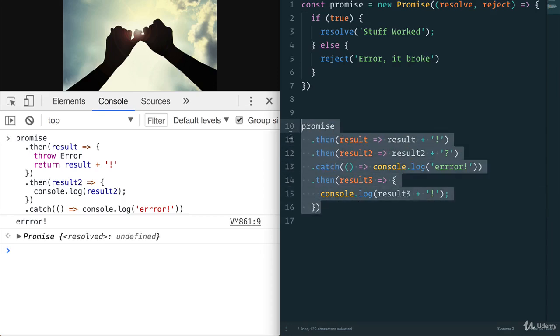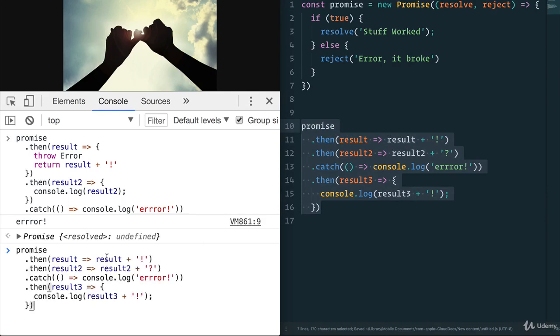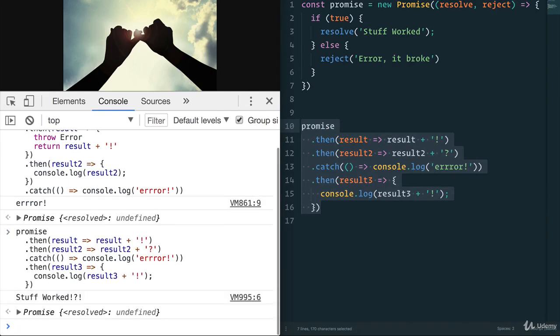Let's see. We save, copy and paste, and look at that. We have "stuff worked", exclamation, question mark, exclamation. So catch only runs if something fails in between here.